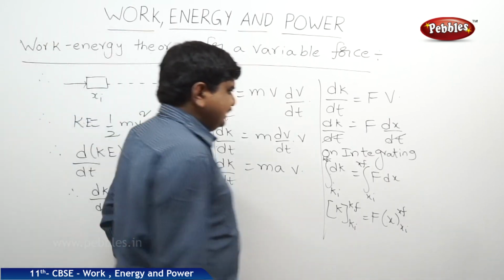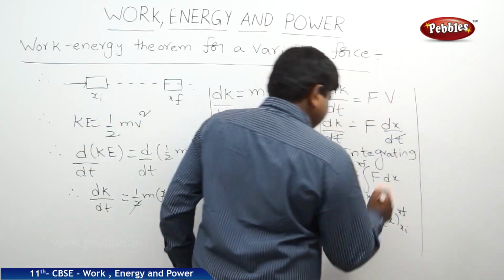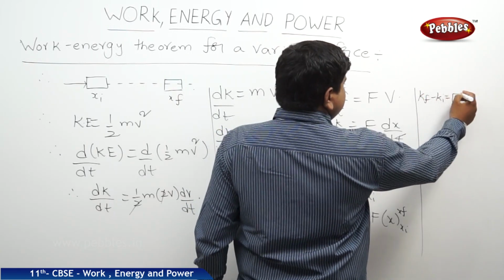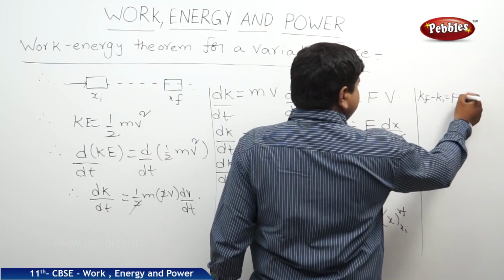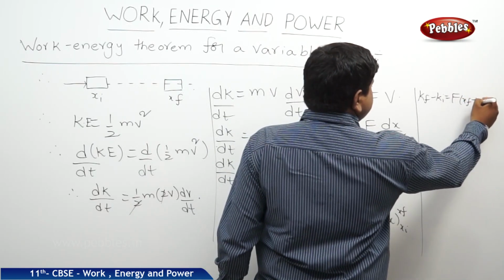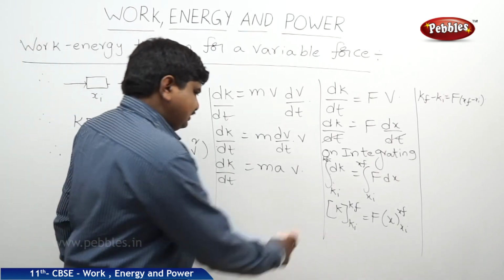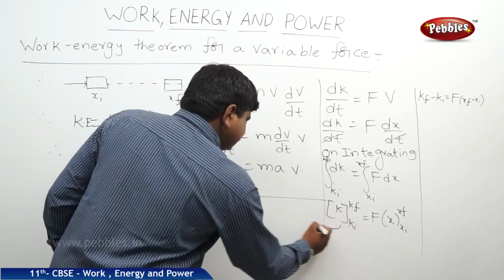If this is the case, this will be given as Kf minus Ki is equal to F into xf minus xi. Or we can write like this. This is the continuous part.